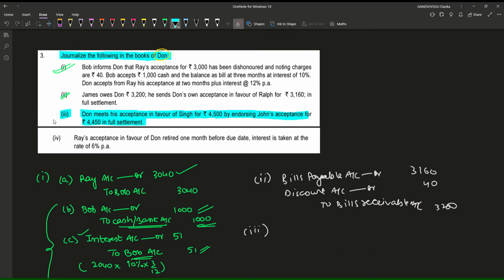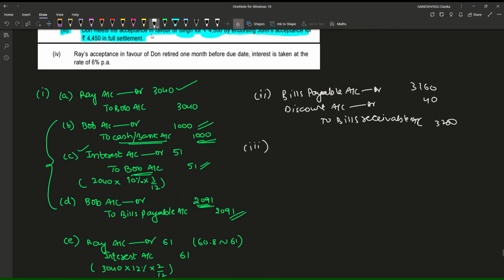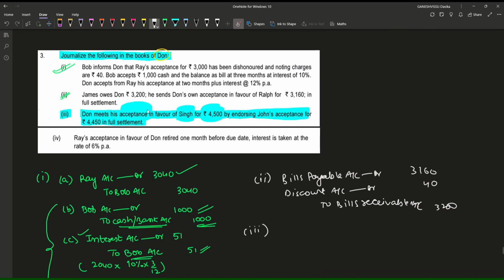The reverse thing has happened in this third case. Don is there and Singh is there. Let us take one more person, X.